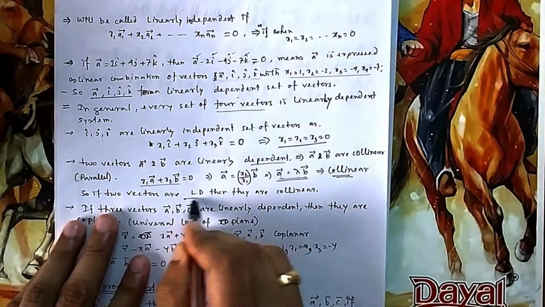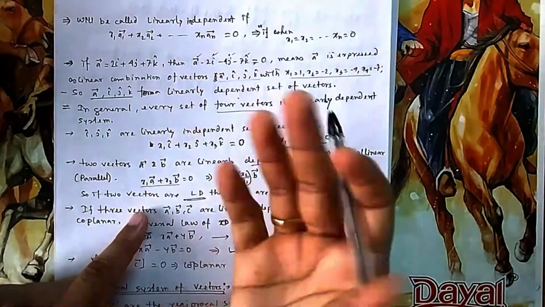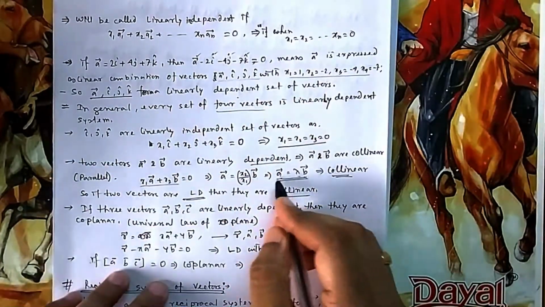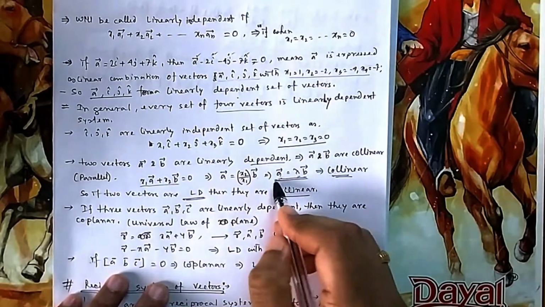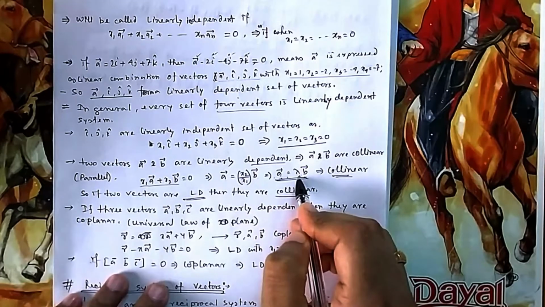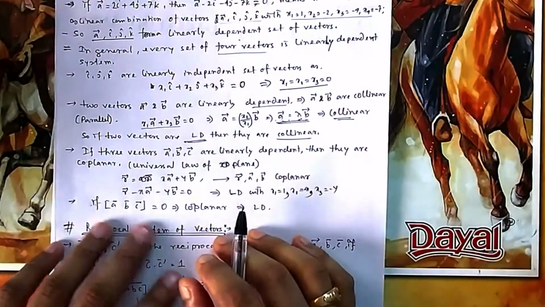So if two vectors are linearly dependent, then they are collinear or parallel. If two vectors are parallel, vice versa, they are linearly dependent. If they are linearly dependent, then they are parallel, because you can write it in linear combination. This is nothing but linear combination. If you take lambda that side, then x1 is 1, x2 is minus lambda. So linear combination is possible. So that's why it is linearly dependent.